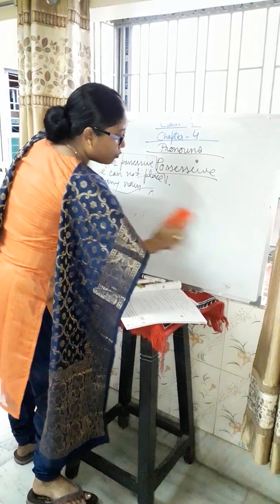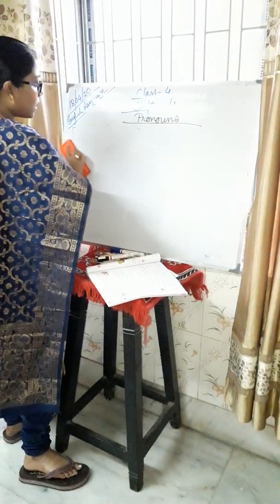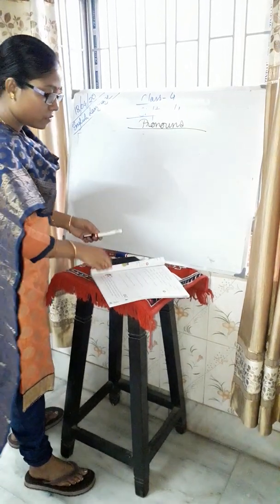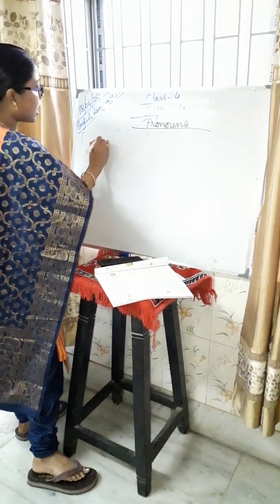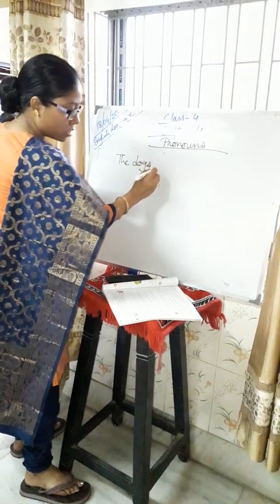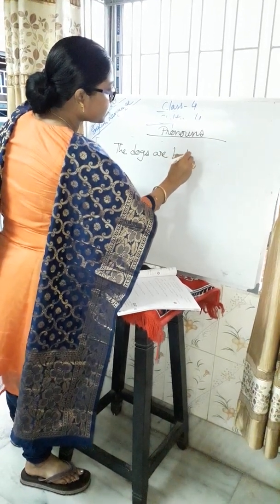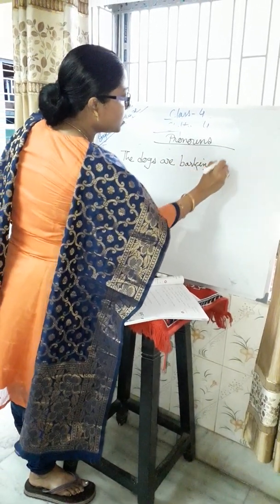Okay, hopefully you have written all these things in your copy. I'm just showing you the first one, the others you will write on your own in the copy. First one: the dogs are barking loudly. I'm writing the sentences separately so it will be clear to you. The dogs are barking loudly.